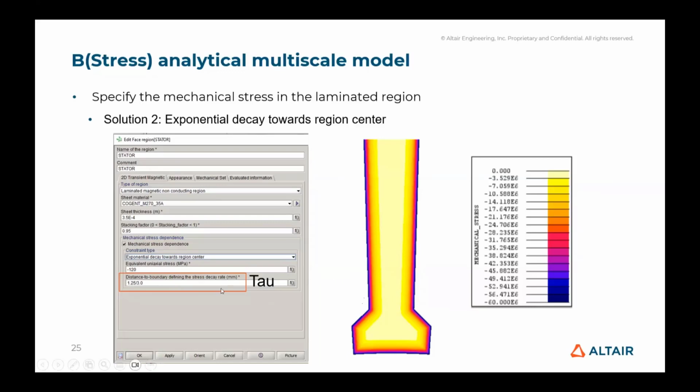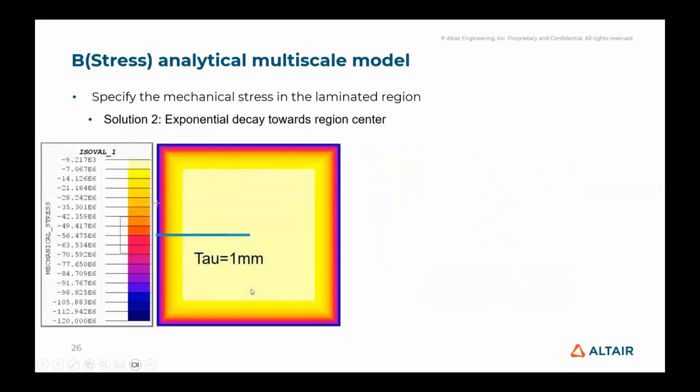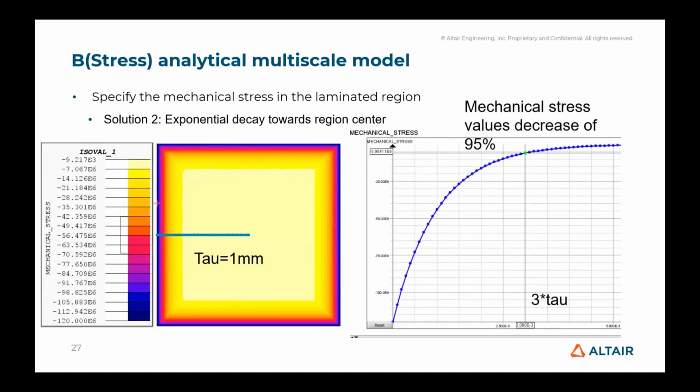Here we enter a size, a distance called tau in the slide. It is like a time constant in an exponential function. So if we create a path from the border of the region towards the center, and we look at the distance corresponding to 3 times tau, we can see that at this distance the mechanical stress value will have decreased by 95%.